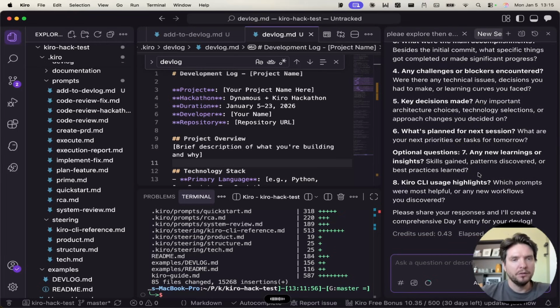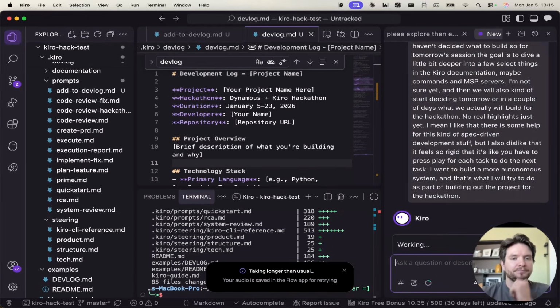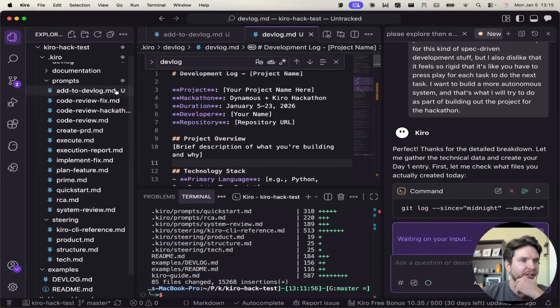And yeah, no real highlights just yet. I like that there is some help for this spec-driven development stuff, but I also dislike that it feels so rigid, that you have to press play for each task to do the next task. I want to build a more autonomous system, and that's what I will try to do as part of building out the project for the hackathon. So we have that prompt. Let's send it off. That should answer all of the questions for the first day entry.